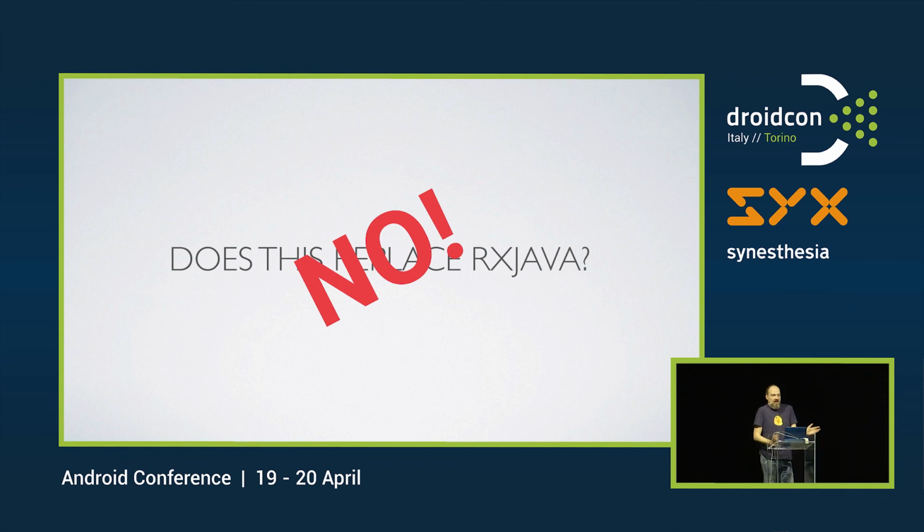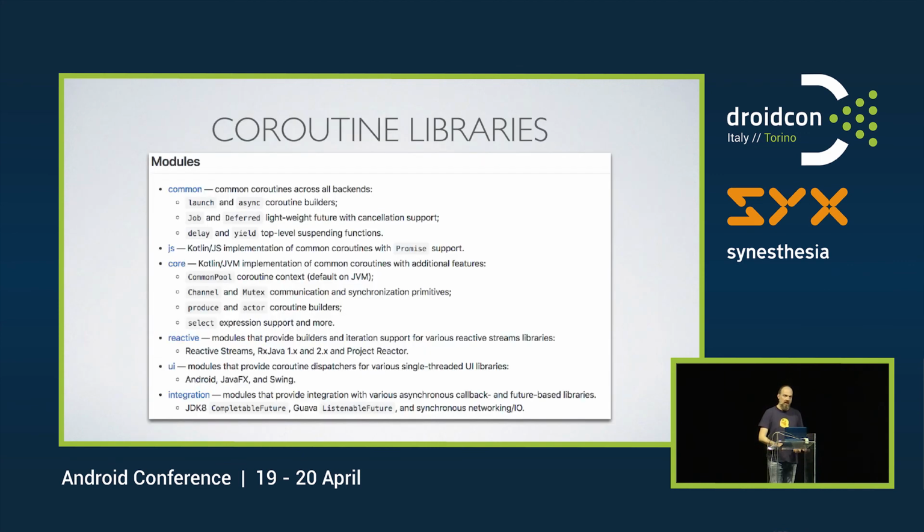A question that always comes up: does this replace RxJava? No, there's a strong no to that. RxJava's big advantage is that it has a lot of really powerful operators. You don't have these operators in Kotlin Coroutines. And this is why there is actually a reactive library on top of coroutines that works together with RxJava. With both of these together, we can probably create a much easier way to do RxJava than we do today.